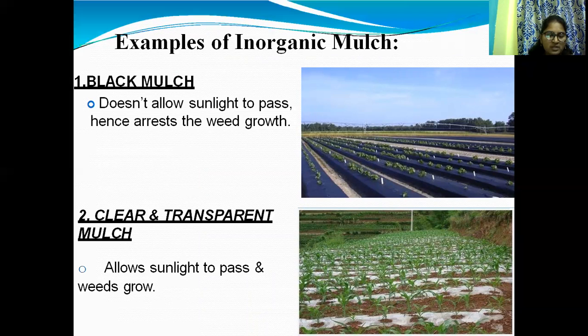Compost helps to improve the water holding capacity of soil and the crop yield.